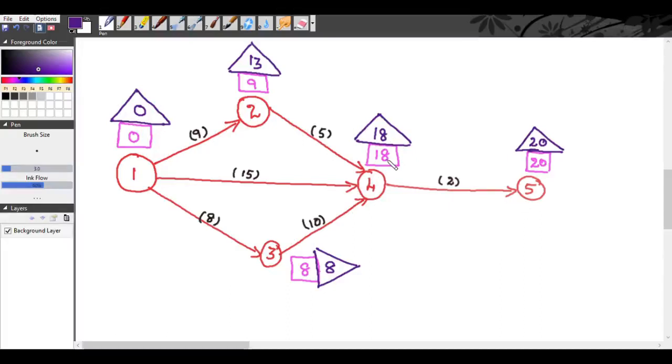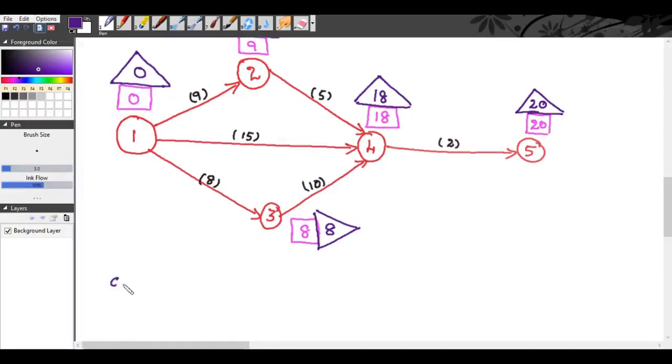Because 18 minus 18 is 0, 20 minus 20 is 0. So you can write here your critical events: events 1, 3, 4 and 5.